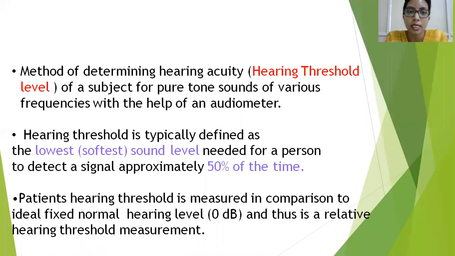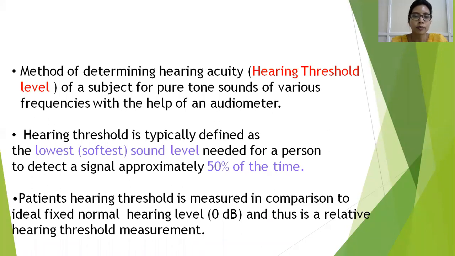Pure tone audiometry is the method of determining hearing acuity of a subject for pure tone sounds of various frequencies with the help of an audiometer. So what is a hearing threshold level? Hearing threshold level is the softest or the lowest sound level, that is the least intensity needed for a person to detect a sound at least 50% of the time. So if I've given the signal to the patient 4 times, if he's able to detect it 2 times at least, in that least intensity, that becomes his hearing threshold.